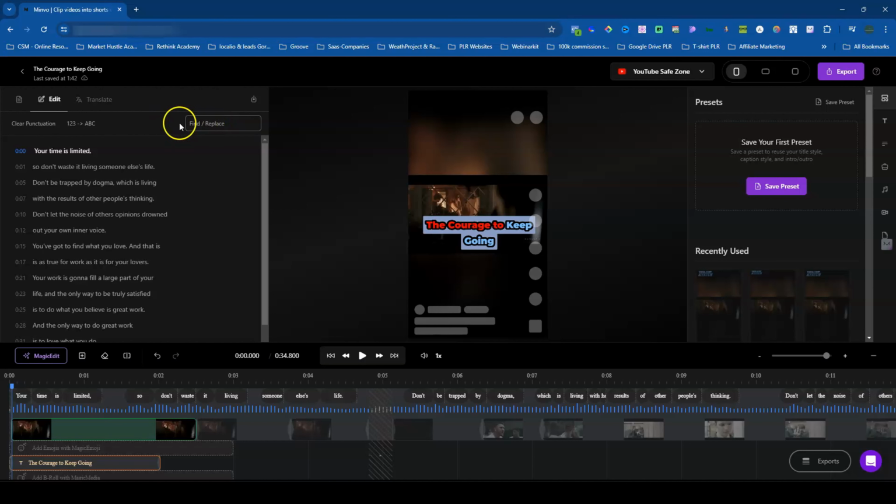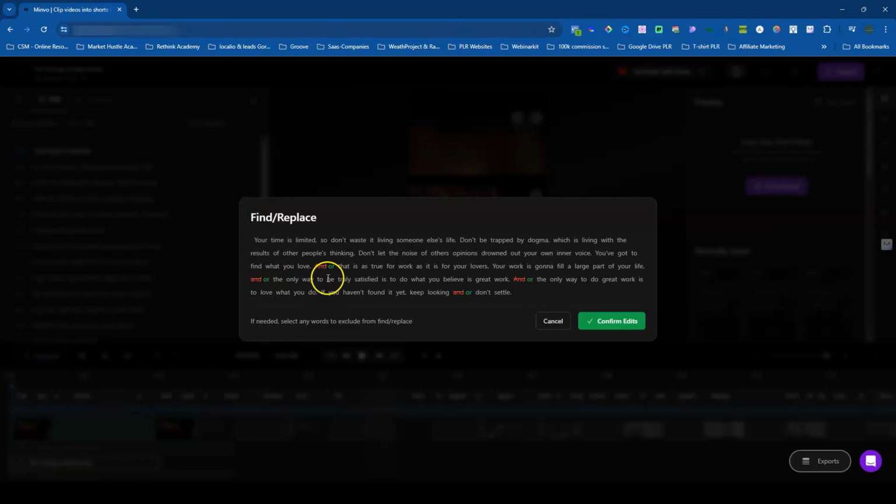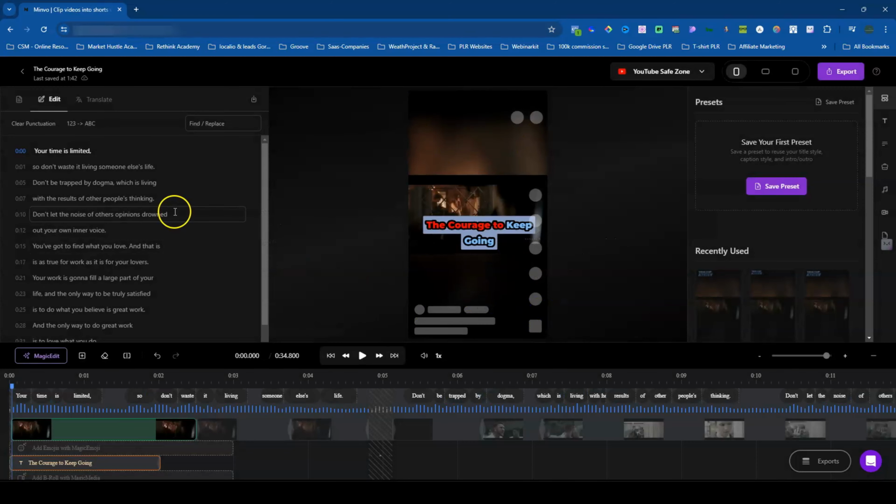So let's see what else they have here. So now if you want to find or replace, let's just say you want to replace "and" with "or", you could just replace it here. And here we go. It'll tell you exactly within your transcript all the times that it took the word "and" and changed it to the word "or". And you can see that, which is actually really cool that you could do that. Super cool. I'll just cancel that for right now.